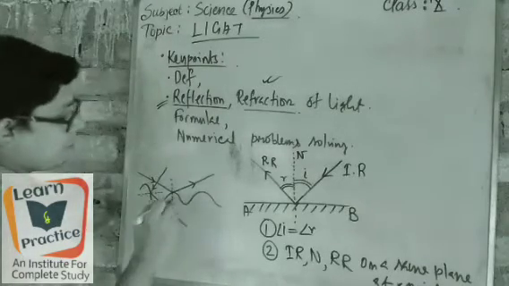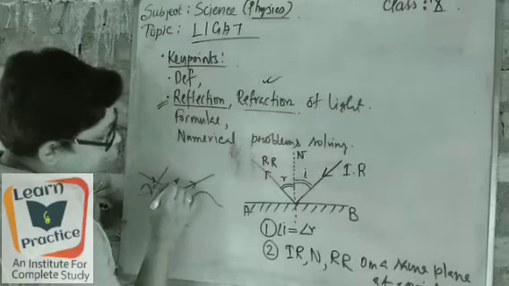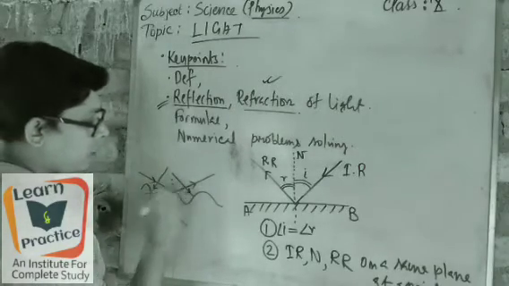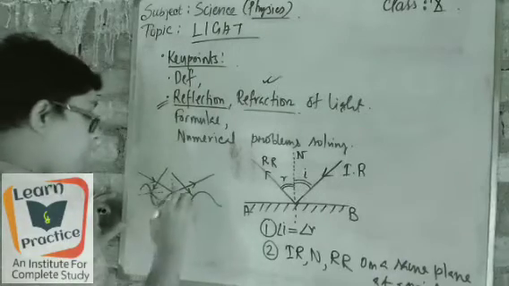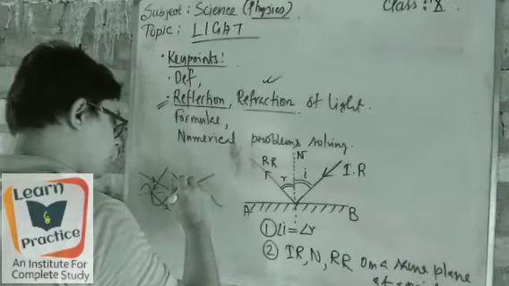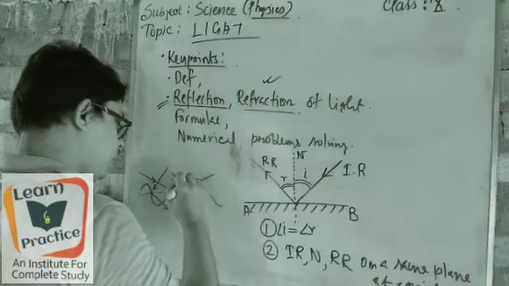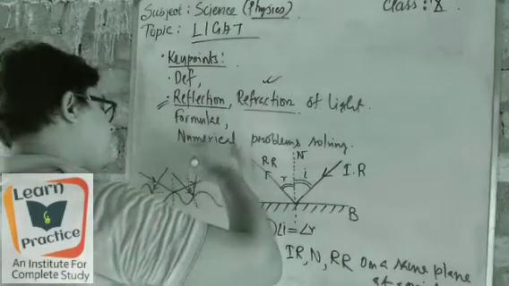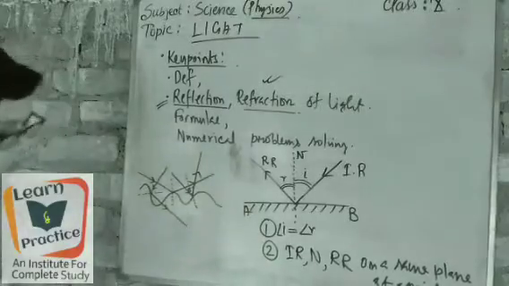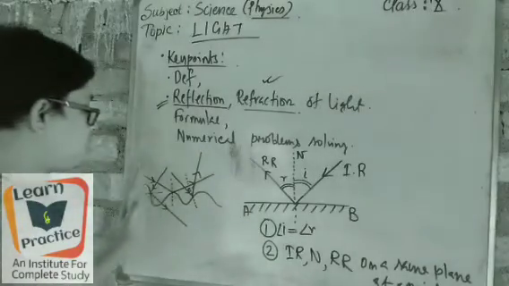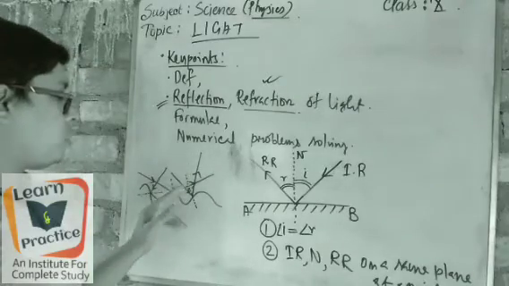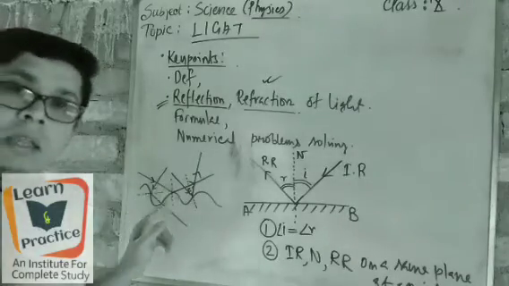Okay. Again I am taking, suppose a light has fallen here. This is the incident ray. Now I have to draw here the normal. Through the normal, in the same way, with the same angle, it will go out. So just look, each ray of the rectilinear propagation of light has fallen in an equal manner.